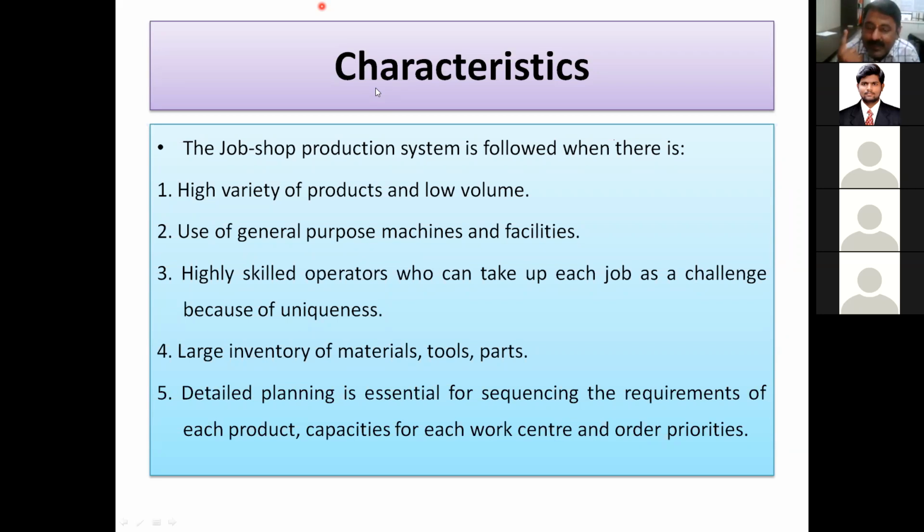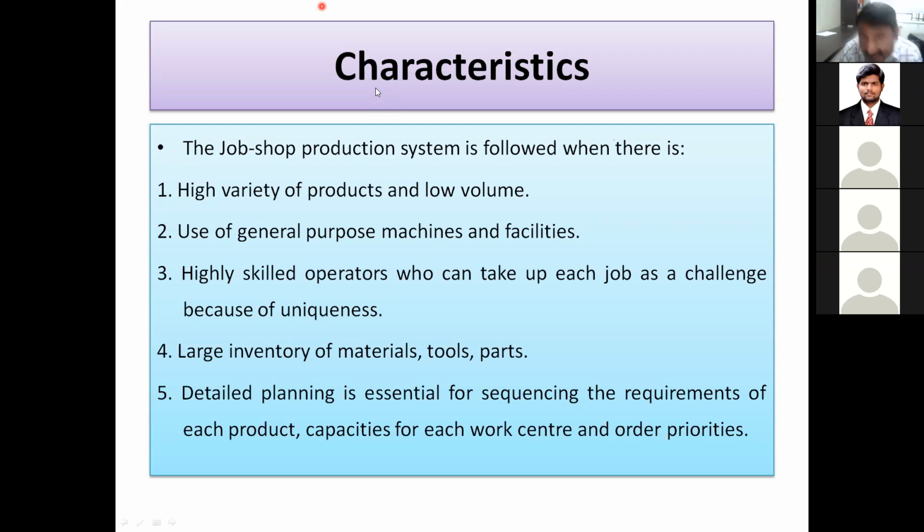So this one year, you can call this as complete inventory. Detailed planning is essential for sequencing the requirement. See, if it is job shop or mass production, the machines are fixed, the flow is fixed from this to this, this to this, and next machine, and it will get completed. But here, no. Detailed planning is required.